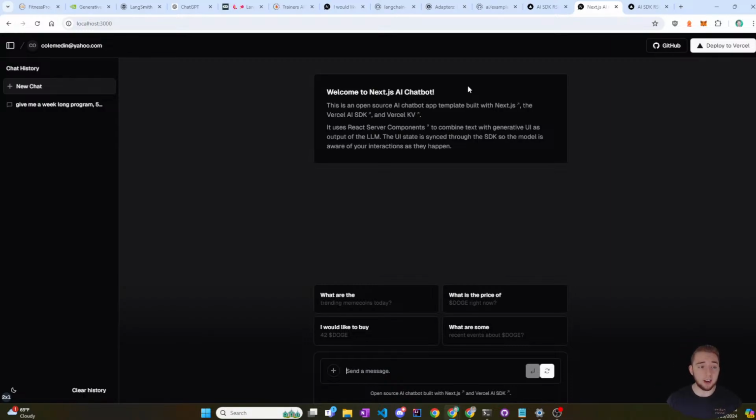Now, after that, what I need to work on is the left-hand side here because this all is going to change. It's not really going to be chat history. It's going to be more like a list of clients. And so instead of new chat, it's new client. And then within each client, you could start a new chat to generate their next week's worth of workouts. So that's what I got going on.